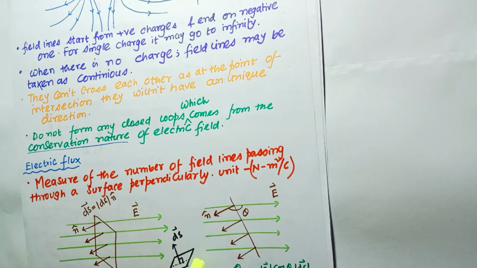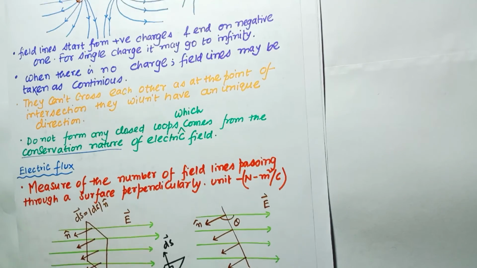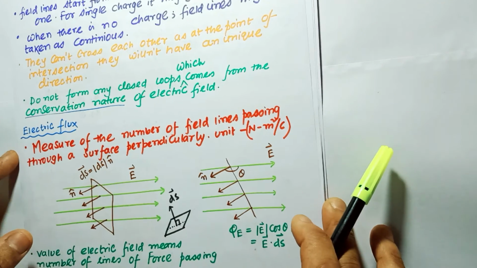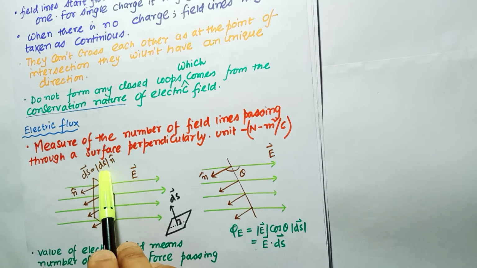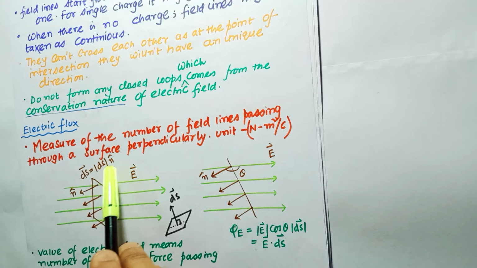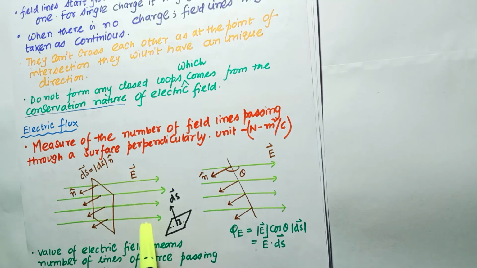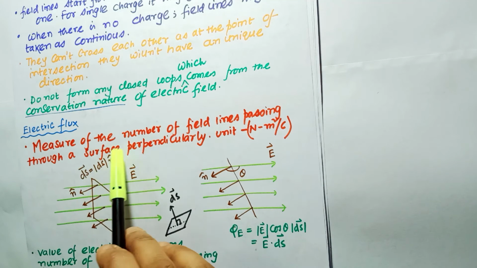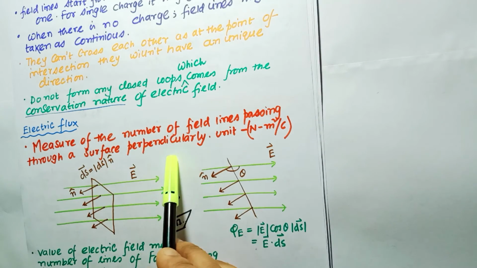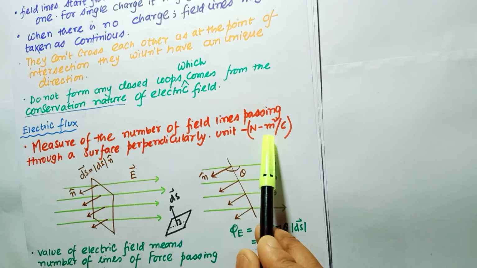Now if we try to calculate through any given area, suppose a small elemental area called dS, area is a vector quantity, so we can write the vector dS equal to the magnitude of dS times a unit vector in the direction perpendicular to dS. We now calculate how many electric field lines are passing perpendicularly through the area. That is called the electric flux. It is a measure of the number of field lines passing through a surface perpendicularly. The unit is newton meter square per coulomb.